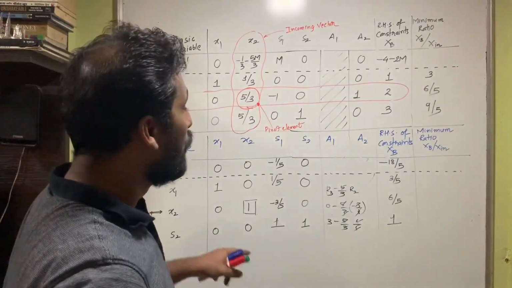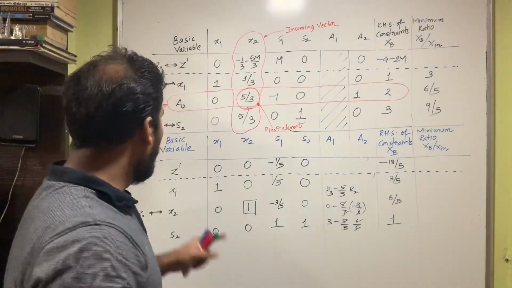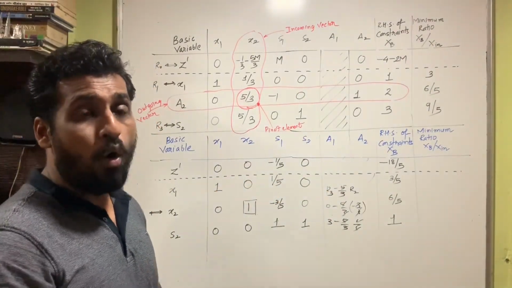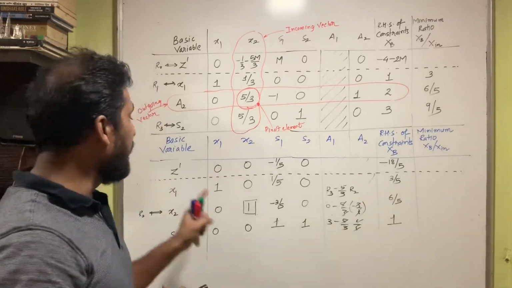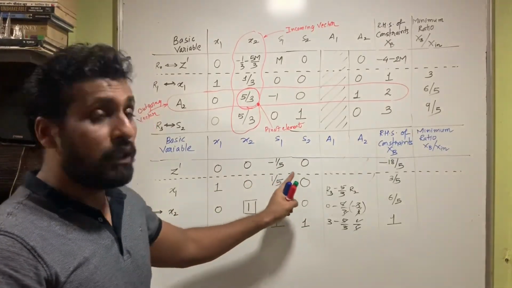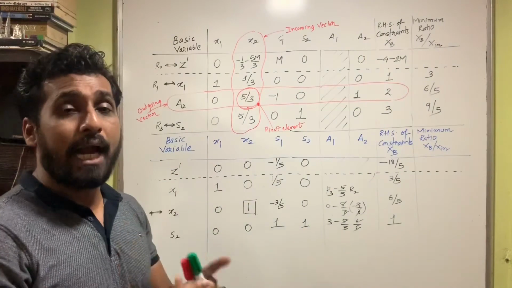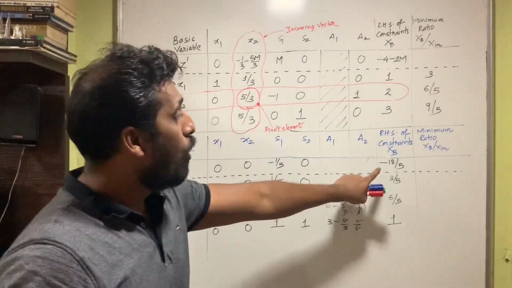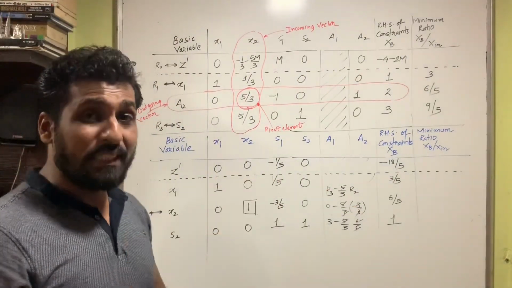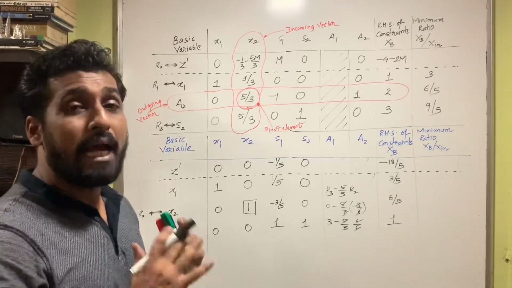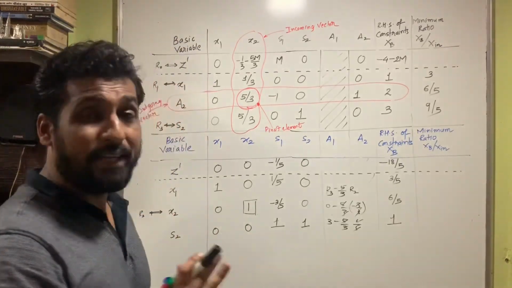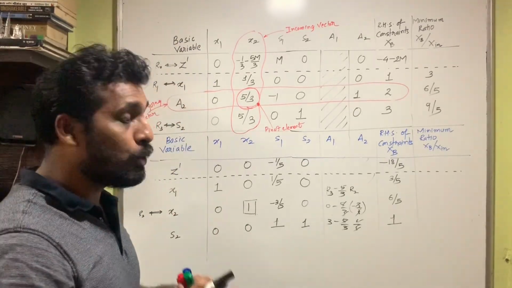The row of S2. Now students, if you observe here, the row of Z dash, I have already told you, you should get all non-negative numbers in the row of Z dash. As soon as you get the non-negative numbers in the row of Z dash, you can be very sure that you have reached the optimum solution which is given by this particular value. So at this moment I can observe there is minus 1 upon 5. So this negative value of 1 upon 5 is telling me that I have to definitely move on to the next simplex table, isn't it? So I have not reached the optimum solution yet. So I need to make one more simplex.